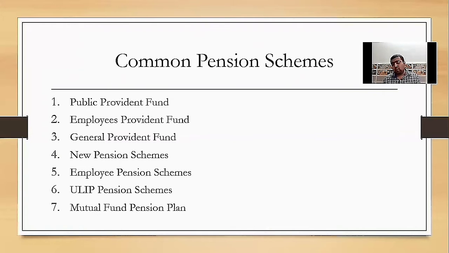Next point, general provident fund. General Provident Fund account is available to government employees. A government employee can become a member of the fund by contributing a certain percentage of their salary to their account. The accumulated amount of the fund is paid to the government employee at the time of retirement. Only government employees are eligible for a general provident fund account, and employees working with private companies are not eligible for this account.